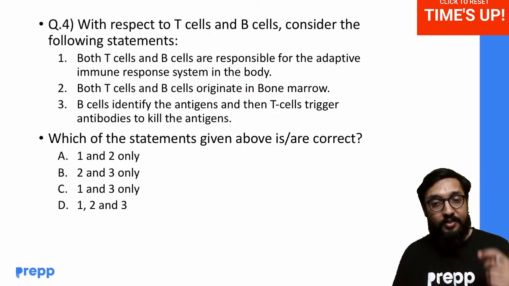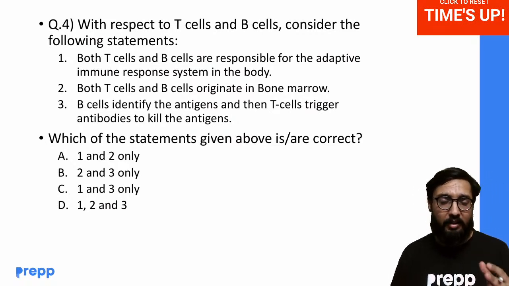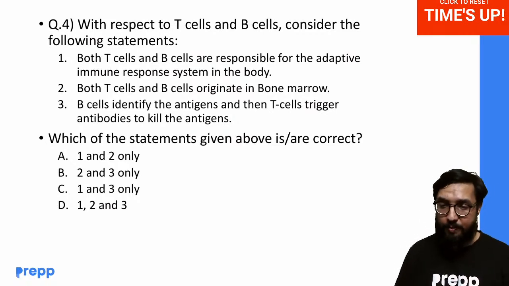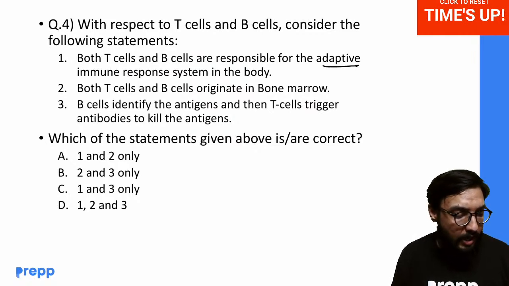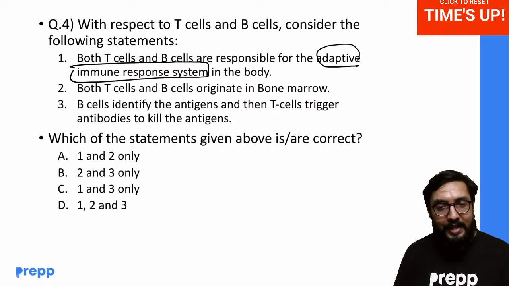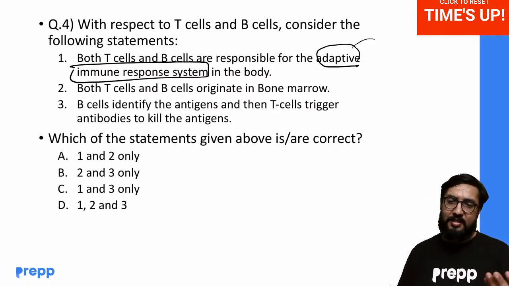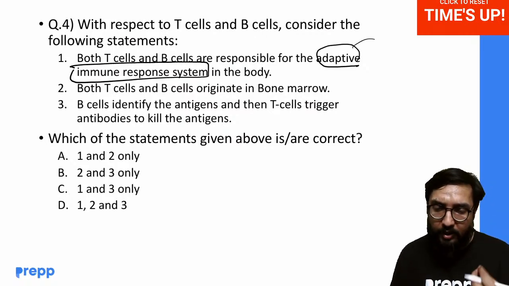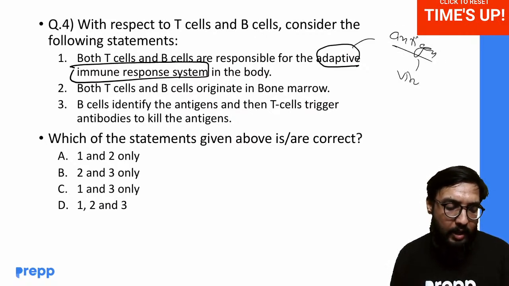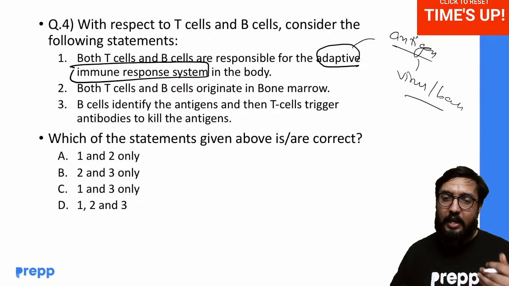Now again, immunity part we are expecting either from a general science perspective or from a current affairs perspective. Now here's the catch. What is the adaptive immune response system? It is a type of immune response system which develops when we get infected by something, some antigen, that means some virus or some bacteria that enters our body.